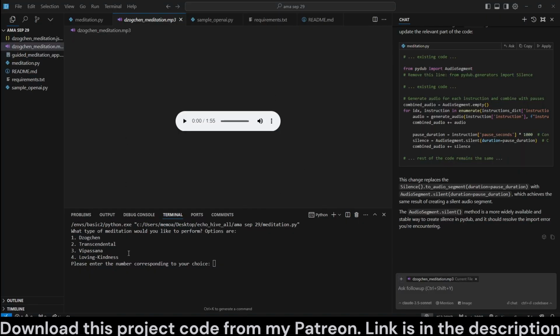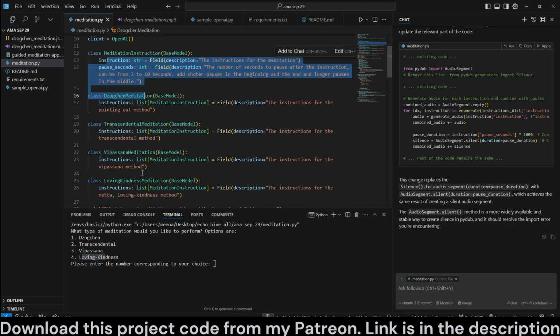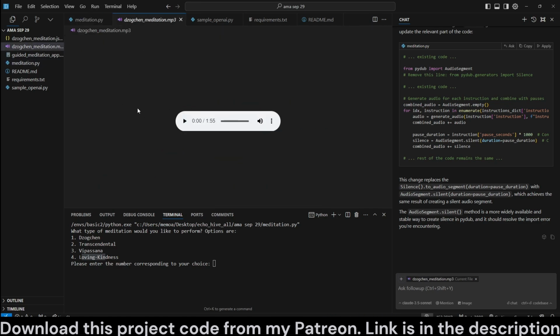And the third app is a guided meditation app, which can create guided meditations of all different types, Dzogchen, Transcendental, Vipassana, Love and Kindness, but you can modify it to your liking. It also uses structured output, so we'll take a look at that. So this should refresh our memories on that. Here is a guided meditation created on Dzogchen.